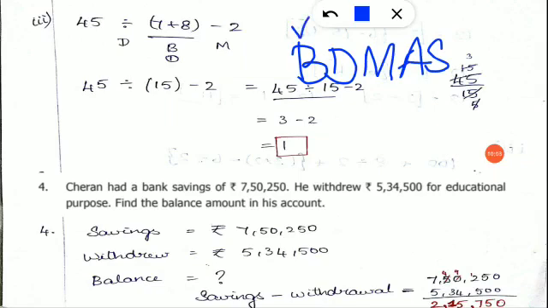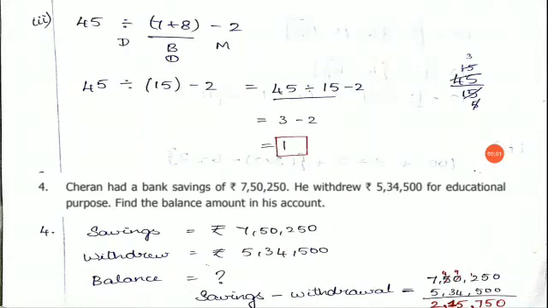There is a bracket. So here is a bracket. So that should be simplified first. Okay, so 7 plus 8 gives you 15. After taking this bracket out, there is a division sign. So division has second priority. You are going to divide this 45 and 15. Okay, and then 45 divided by 15 will give you 3. Then there is a minus sign. You are going to minus and write it. Clear, children? Now fourth sum.